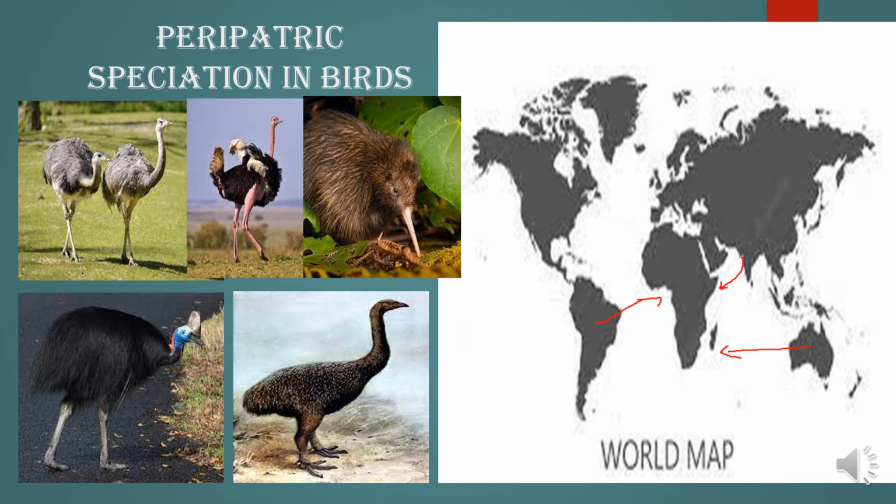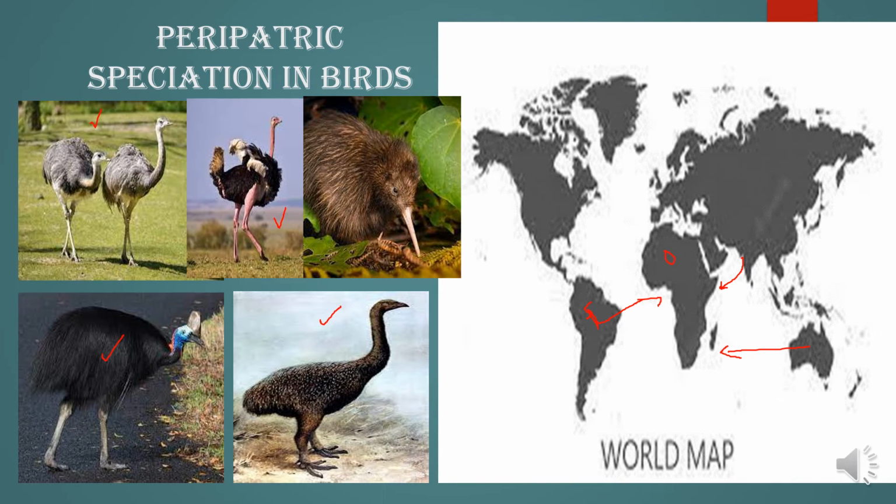And in Gondwanaland we see these types of flightless birds. This is the moa bird, and this type of flightless bird is nowadays also found. This is the picture of the Rhea from South America, and this is the picture of the ostrich from Africa. Ostrich here. This is the Rhea. This is the ostrich.